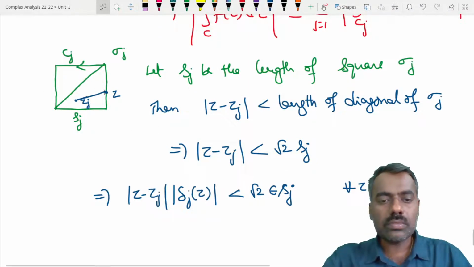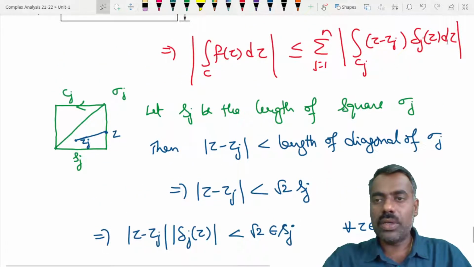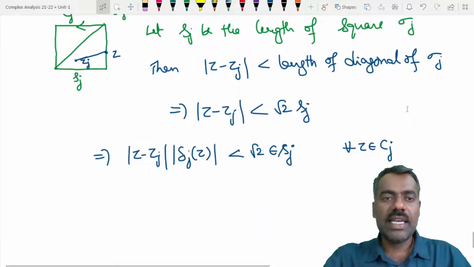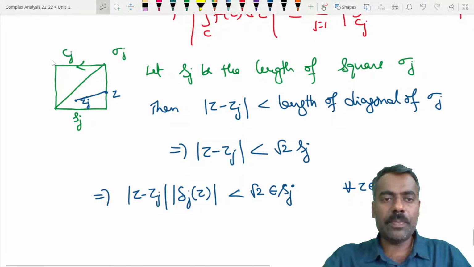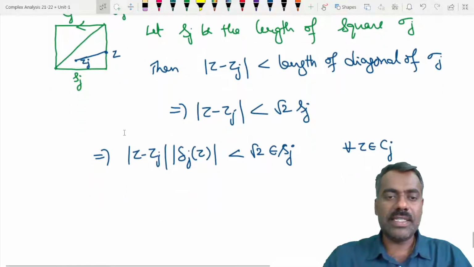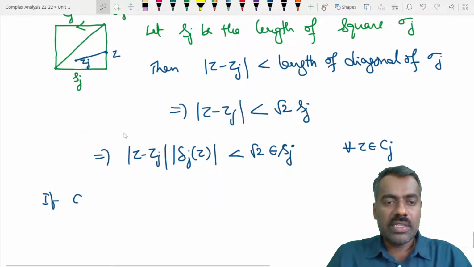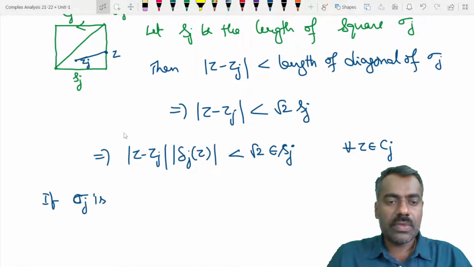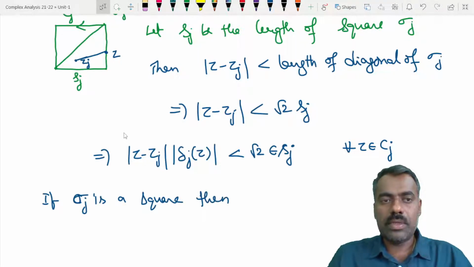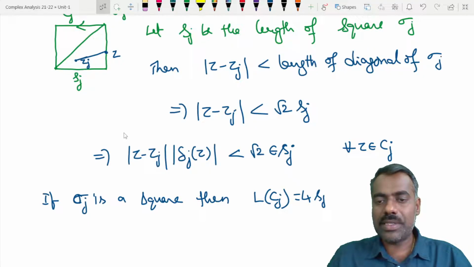Then, for this inside one we got the maximum value. Now what can you say about the length of this Cj? If sigma j is a square, then the length of Cj is exactly 4 times this sj.